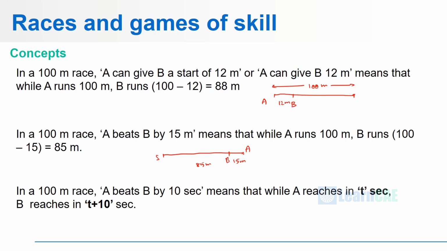Last one. In a 100-meter race, if A beats B by 10 seconds, it means that while A reaches in T seconds, B reaches in T plus 10 seconds. In this case, both have reached the end point. A reaches in T seconds, B will reach in T plus 10 seconds. It means that A beats B by 10 seconds. So this is the meaning of A reaching 10 seconds early.